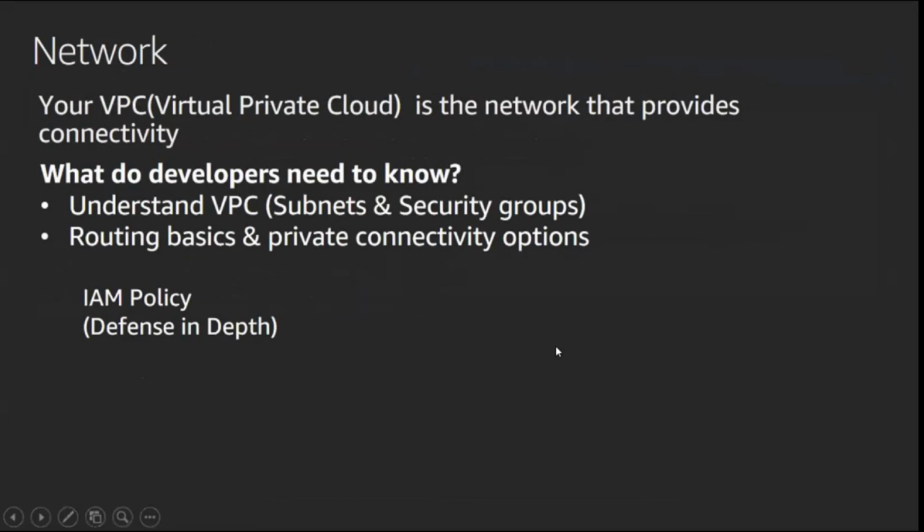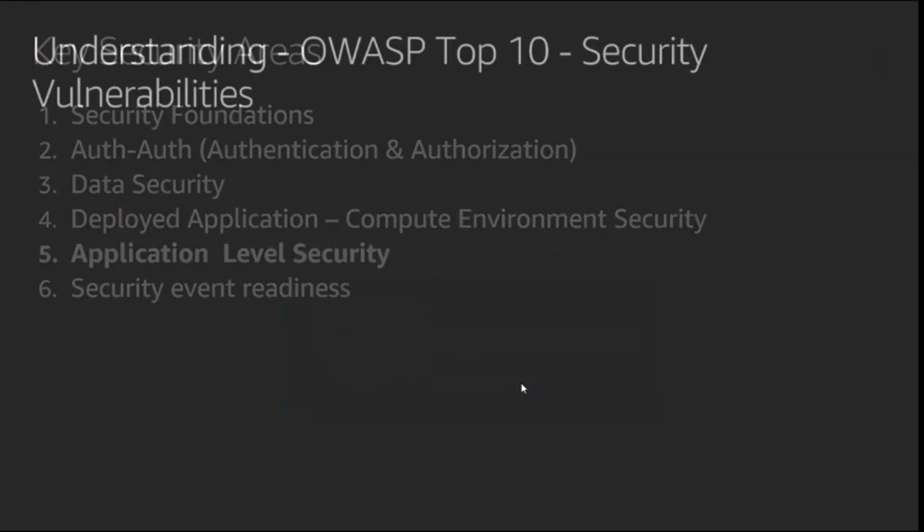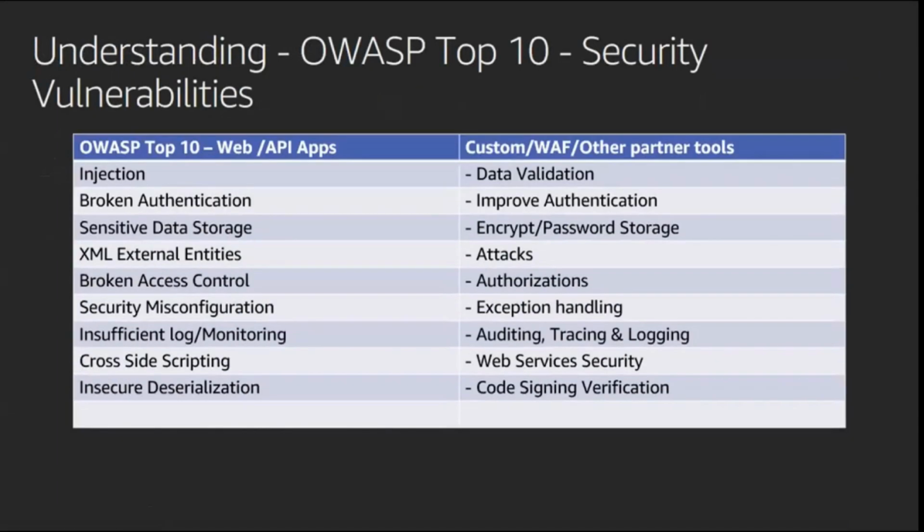When you deploy an application, you deploy it on a particular VPC. So network policy, defense in depth, again, that applies here. We give you security groups and NACLs, so do that as the first level. Again, here you can actually specify, hey, only within this particular organization. IAM plays a significant role in many different places. This is application level. Everybody is probably familiar with web applications and security issues that can happen, like injection and broken authentication. If you take the end client use case, I talked about tokens.